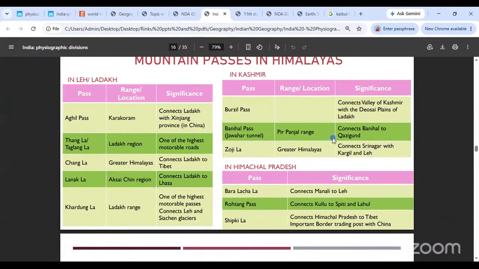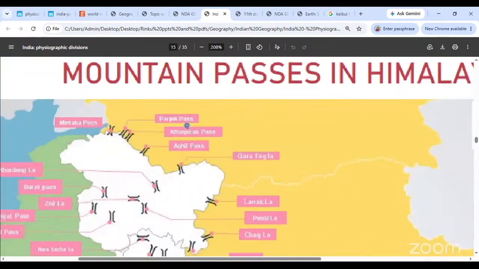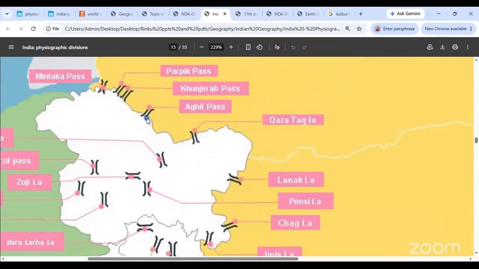Moving forward. Now this is important. We had said the Agil Pass, that lies in the Karakoram region, and it connects Ladakh with Xinjiang. Major passes. We are just watching these major passes. We are looking at the Agil Pass. ये Karakoram region को यहाँ पर चाइना में जो शिनजांग रीजन है उससे कनेक्ट करता है. The reason why this pass is important is because Xinjiang is considered an extremely politically sensitive region in China.